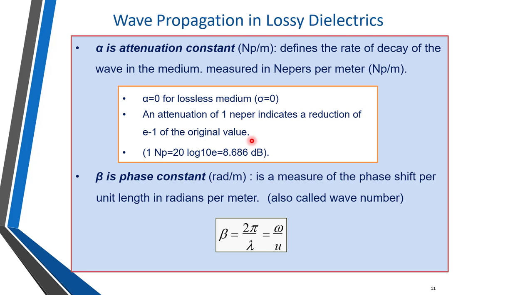Means if suppose the amplitude is 10 volts per meter, and it is attenuated by 1 Neper, then it should be divided by e, that is 2.718. Okay, so if I divide 10 by 2.718, then whatever you get is nothing but the attenuation by 1 Neper. Also 1 Neper can be converted into dB. So 1 Neper is equal to 20 log to the base 10 of e, or 8.686 dB. 1 Neper is equal to 8.686 dB.